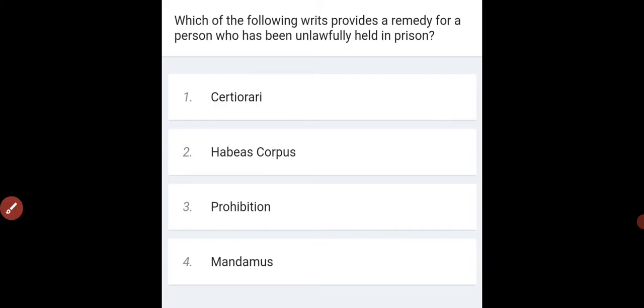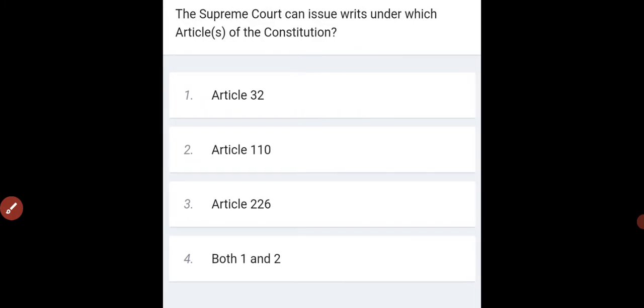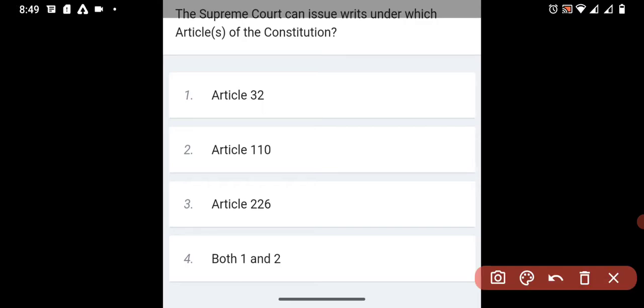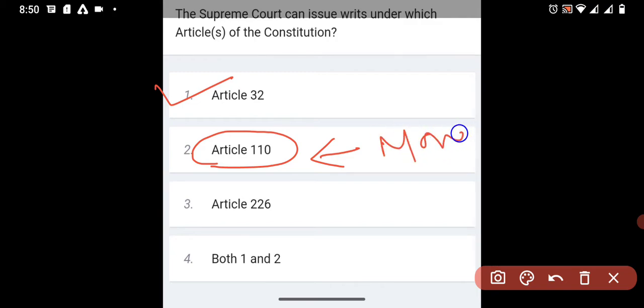Coming to the next question, the Supreme Court can issue writs under which article of the Constitution? The Supreme Court has the power to issue writs, so the article is Article 32. What about Article 110? Article 110 is about the money bill.